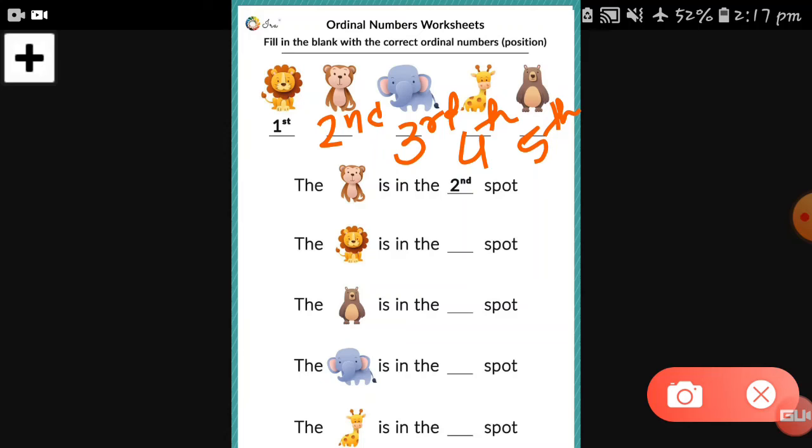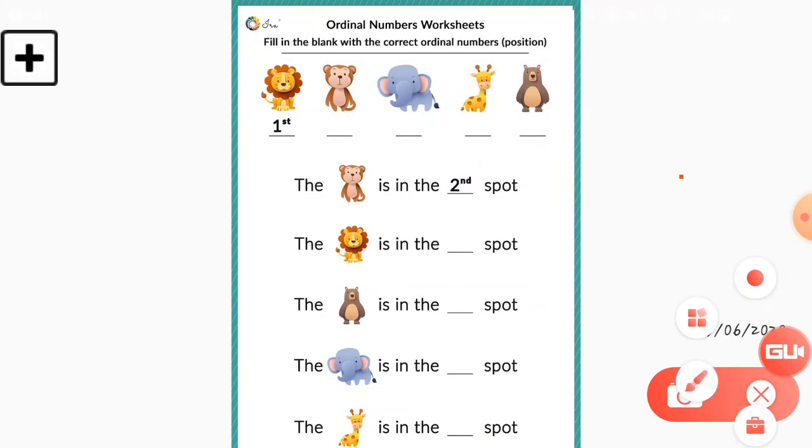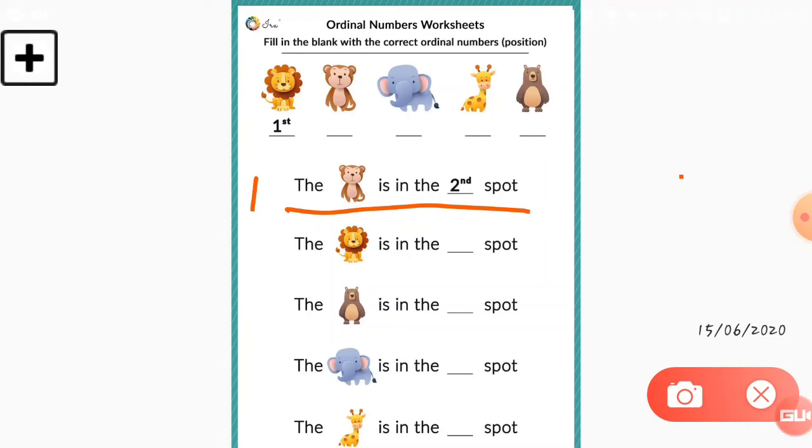Here is the monkey. I am talking about this blank, number 1. The monkey is in the second spot. It means the monkey is at the second spot. What for the second blank? The lion is in the... So what should you write there? First. This is the right answer. The lion is at the first spot.